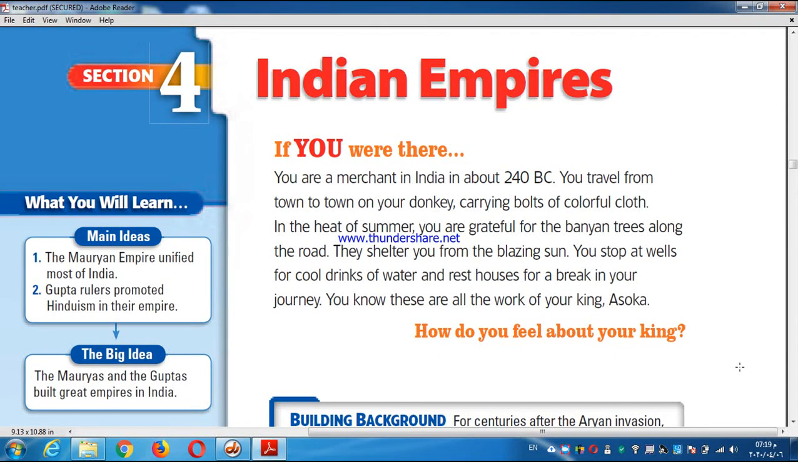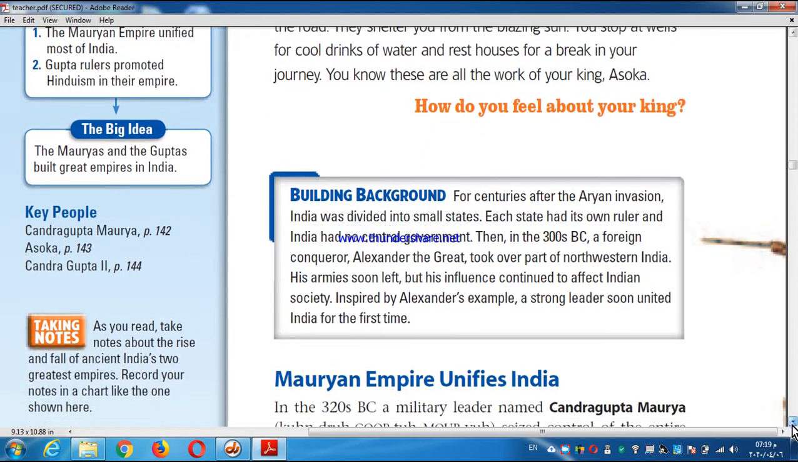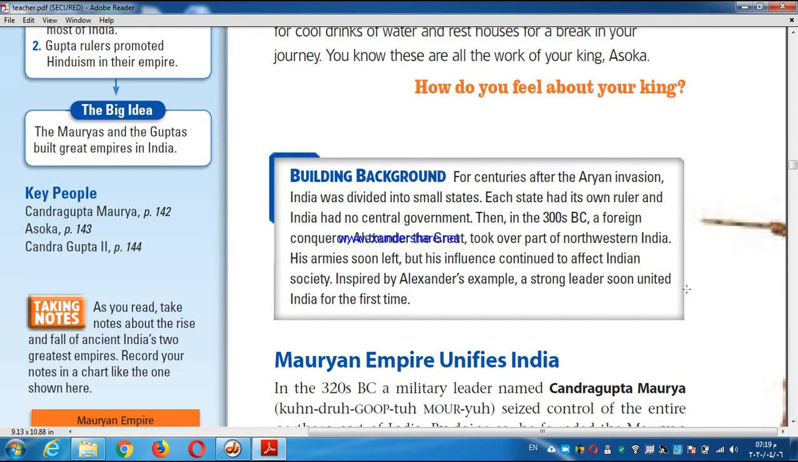Last section we studied Buddhism. Today we're going to study section 4, Indian empires. Open your book, page number 142. In the last section we studied that Buddhism became a major religion in India because of the great king called Ashoka. Today we're going to study the great-grandfather of Ashoka. Have a look at the title, Indian empires. We're going to talk about the history of India and how India was in the past.